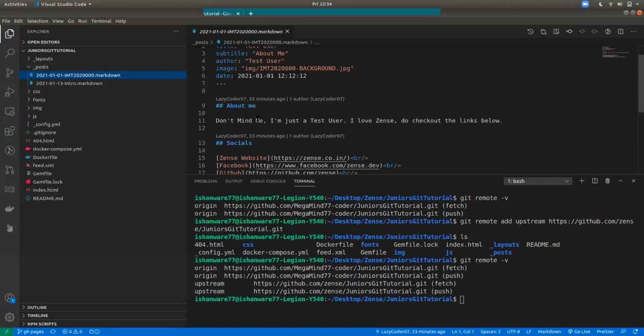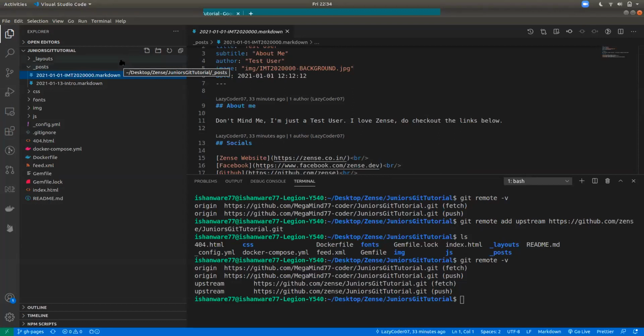The company won't let you straight up push whatever changes you want onto the actual code base, which everyone uses. They will want you to first take a copy of that code base, make changes there, and then ask the company to add those changes into the main version, right?